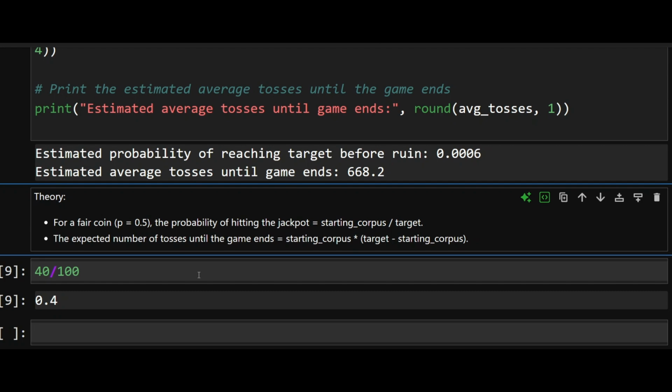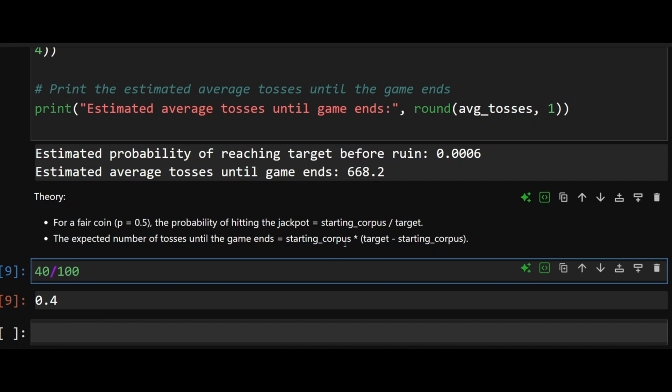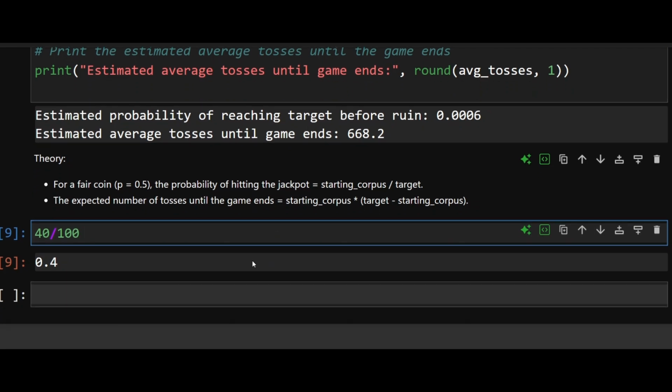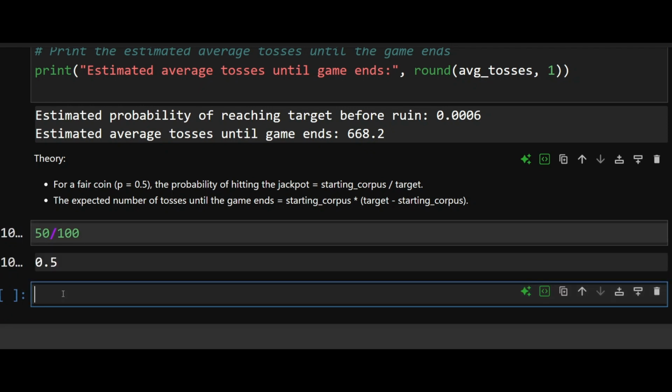Now what happens if there's a biasness in the system? And before we go there, let's see how many games it will take for me to reach the jackpot. And for that, it again depends on your corpus. For example, in the first case where we had corpus of 50 and target of 100, my starting corpus was 50 multiplied by my target.